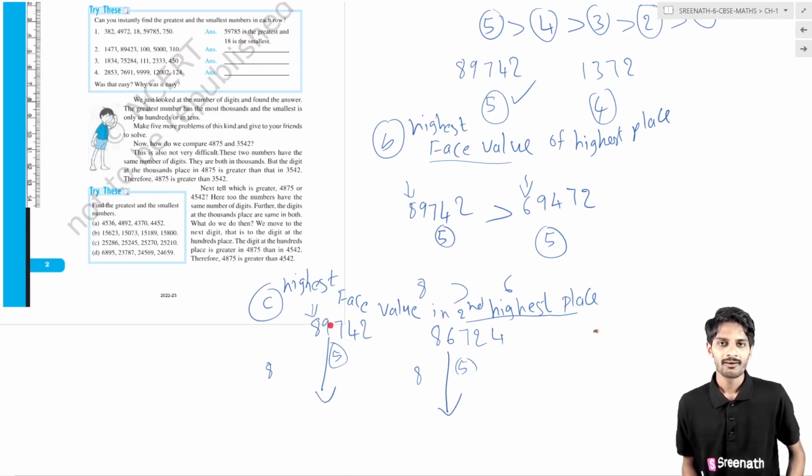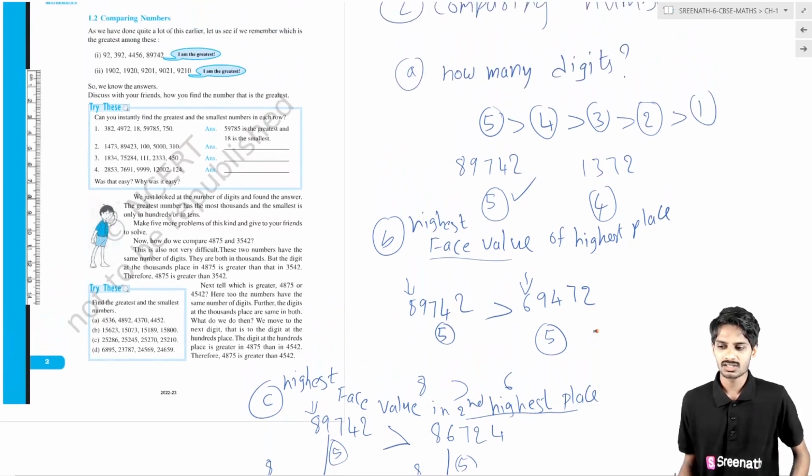So what is the face value? Again we look for the face value of the second highest place. Here the face value is 9, here the face value is 6. Among these two, which one is greater? Simply, 9 is greater than 6. So the number which has the highest face value in the second highest place is the greater. So this is the bigger one, this is the smaller one, this is the greatest one.